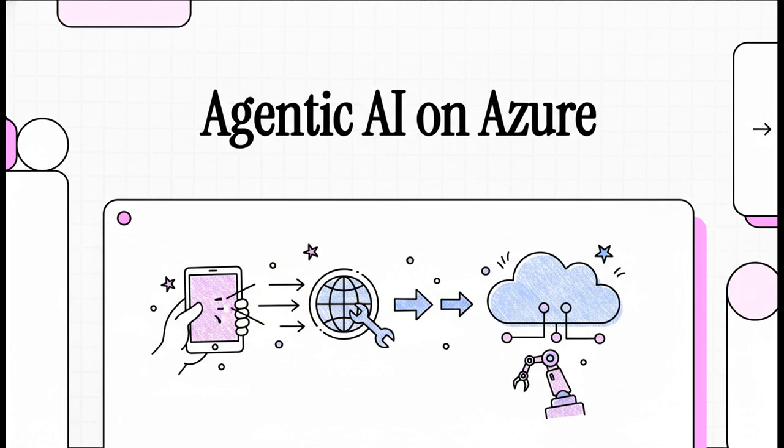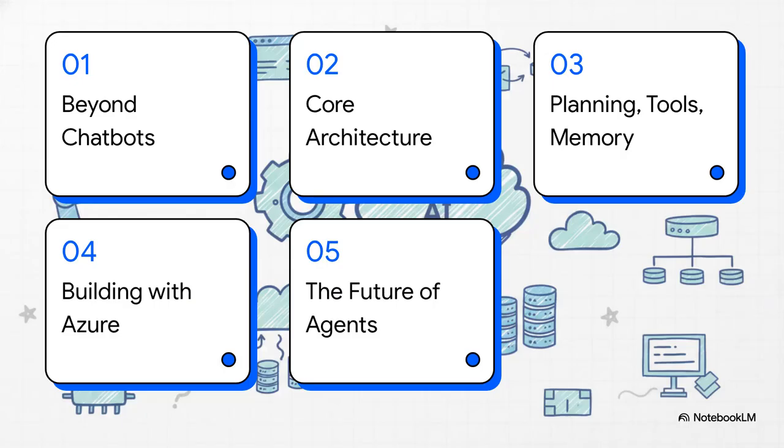The big leap from conversational AI to truly autonomous agentic AI, and how you can actually build it on Microsoft Azure. Here's the game plan for today. First, we'll get clear on what it really means for an AI to be agentic. Then, we're going to pop the hood and look at its core architecture, see how it actually thinks. After that, we'll zoom right in on the three most critical pieces: planning, tools, and memory.